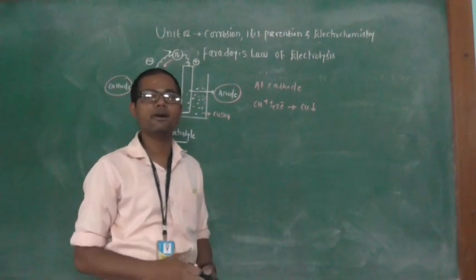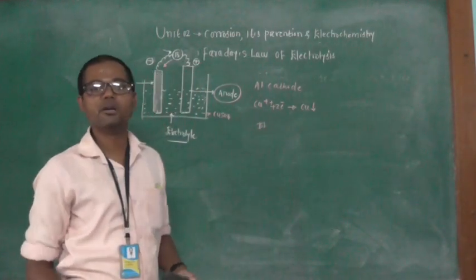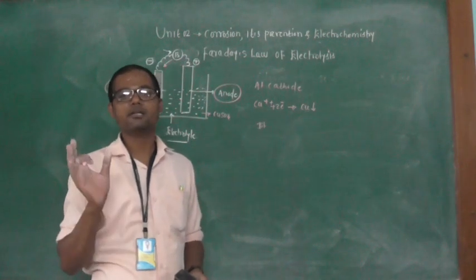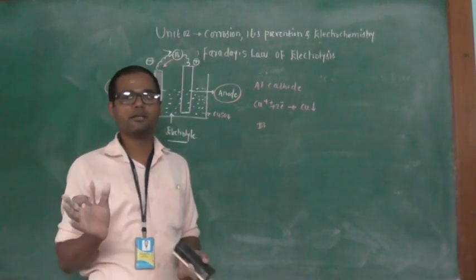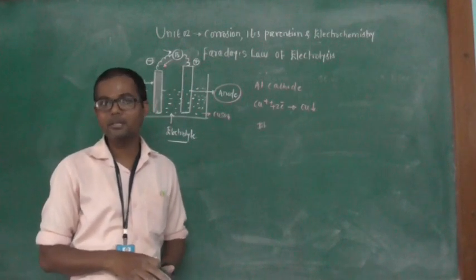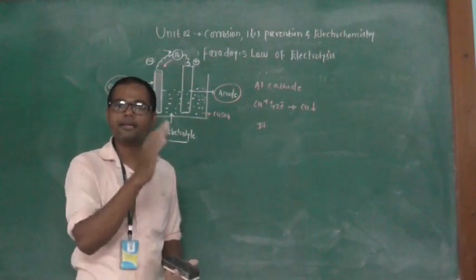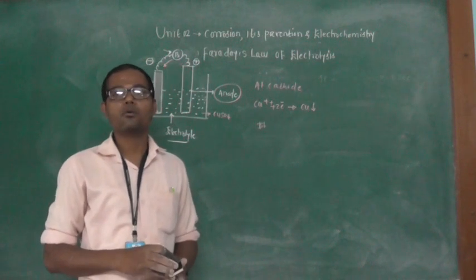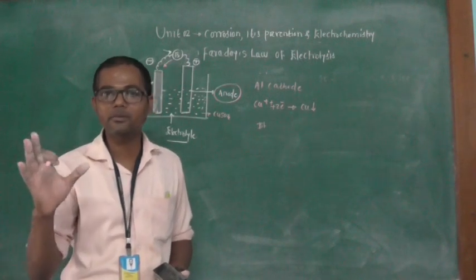According to Michael Faraday, the first law says that the amount of substance deposited on the cathode, if it is a solid, is deposited on the cathode. If the gas is one of the products in the electrolysis process, we use the term liberation. The amount of substance deposited or liberated at the cathode during electrolysis is directly proportional to the quantity of electricity flowing through the circuit.